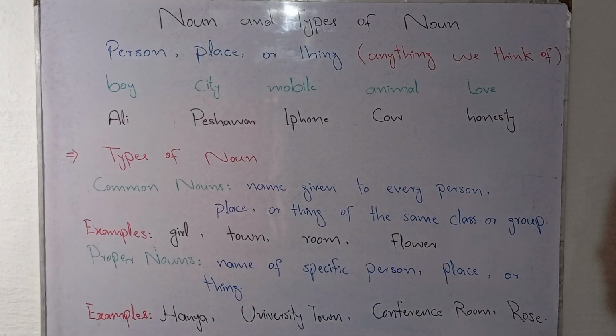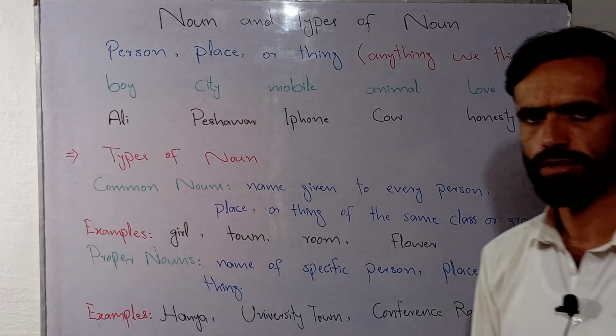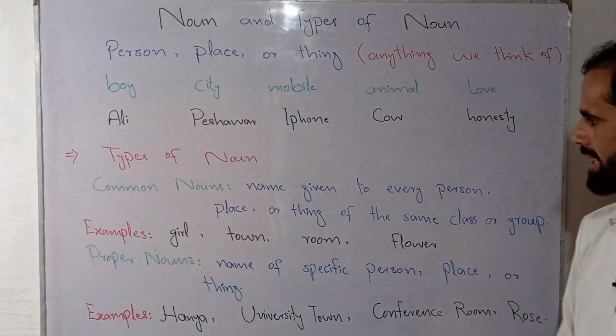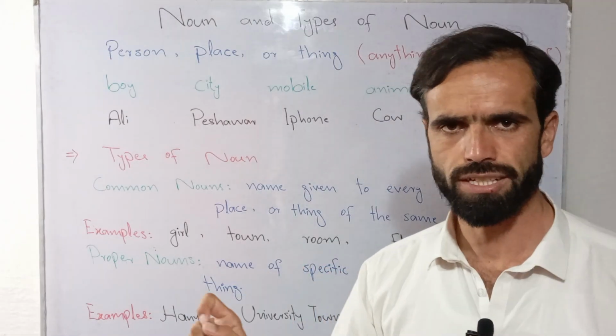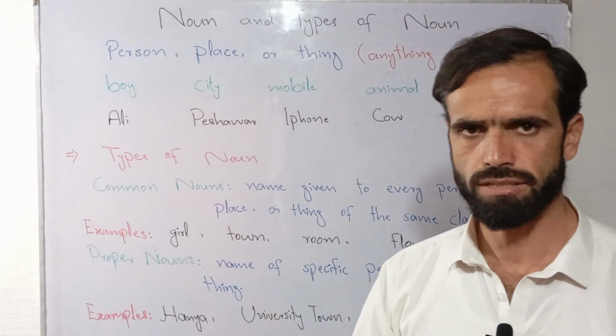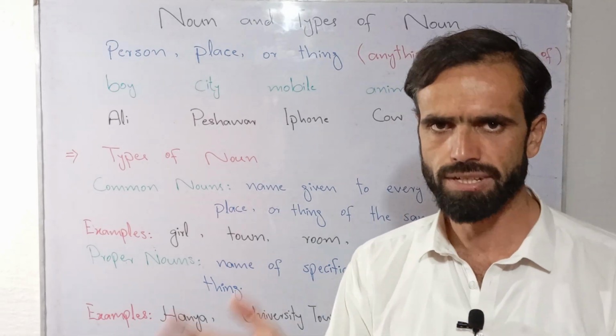So what are common nouns? Common nouns are basically names that are given to each and every person, place or thing of the same class or group. These are nouns given to each and every place, each and every person, each and every thing of the same group, of the same class.